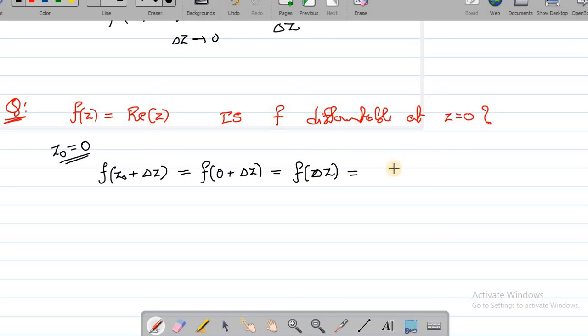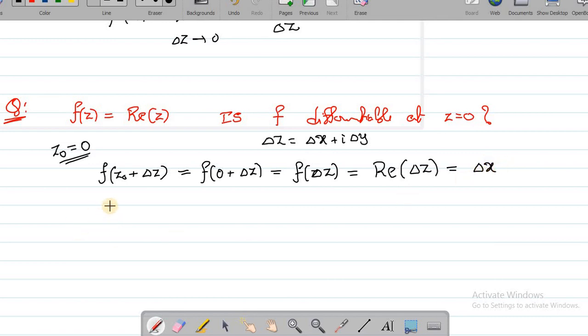But what is f? f is nothing but the real part of whatever you have here. So the real part of delta z. Let me write this delta z as delta x plus i delta y. Therefore its real part is nothing but delta x.